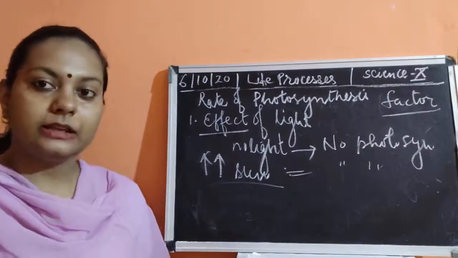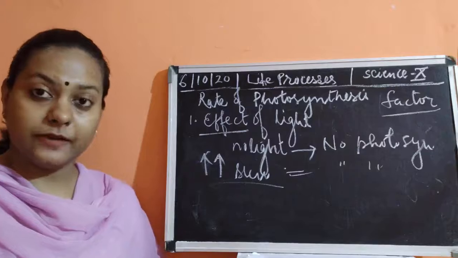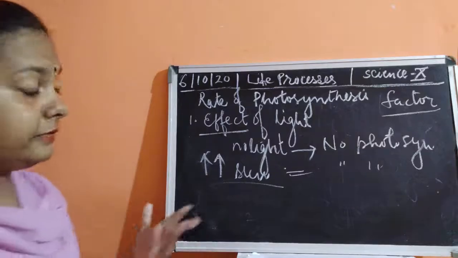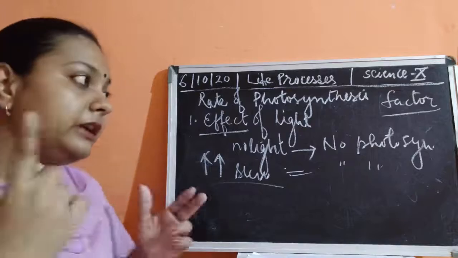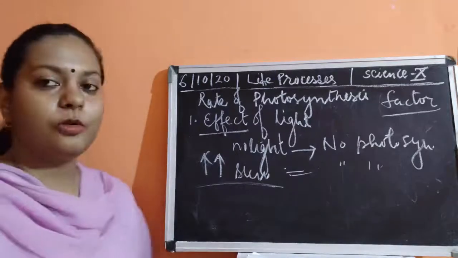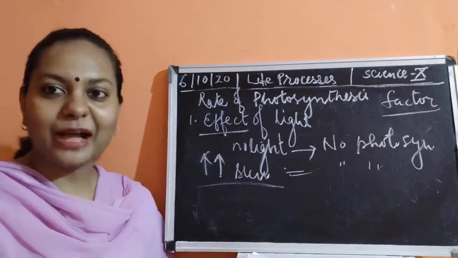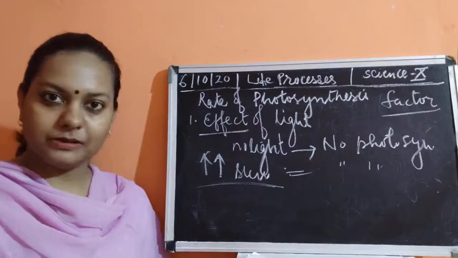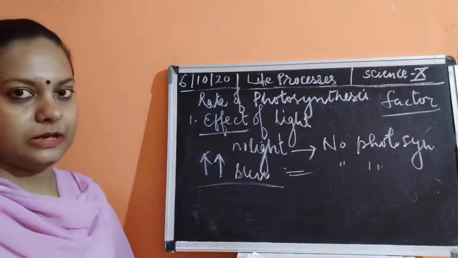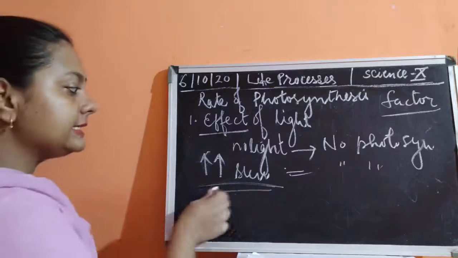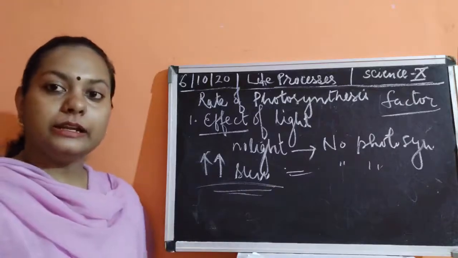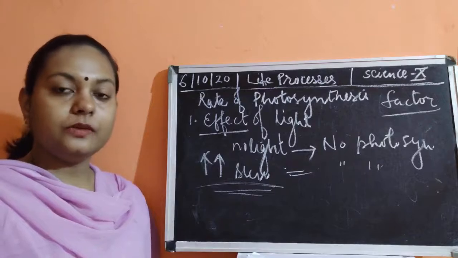Okay. I think that would be a very interesting fact. I said that when the light is present, photosynthesis will happen. But now I am saying that if the light is more, then photosynthesis would not happen. How is this possible? See, this is possible. And of course, yes, this is happening also. Because if the intensity of sunlight is increasing, then what would happen?